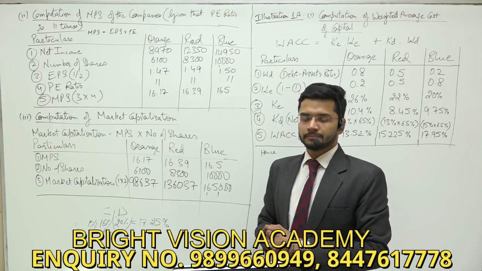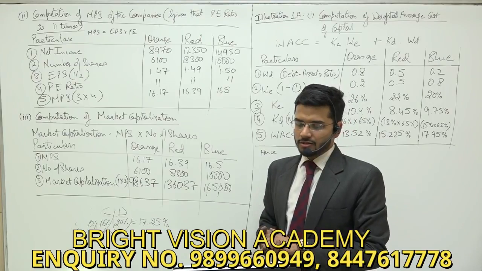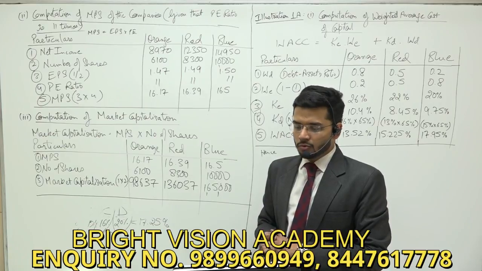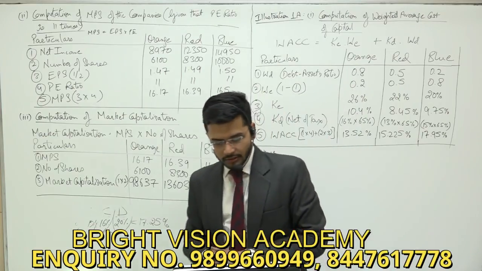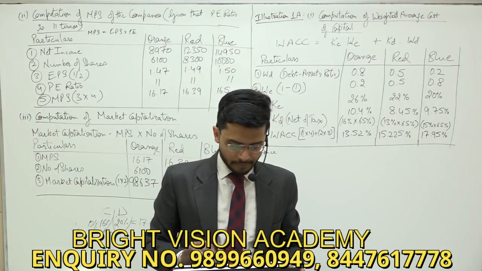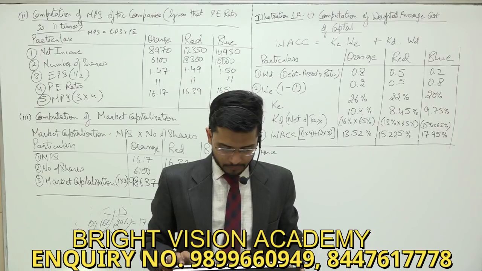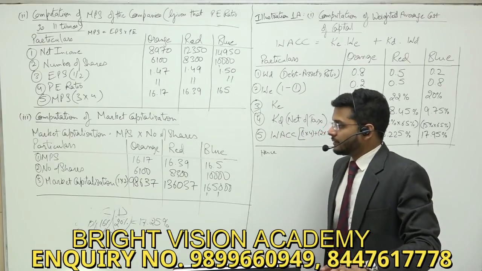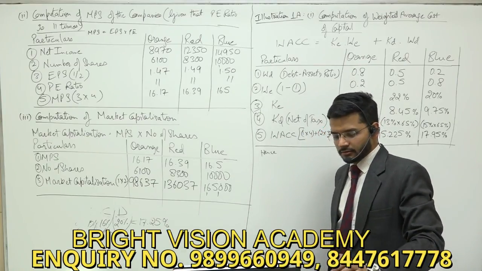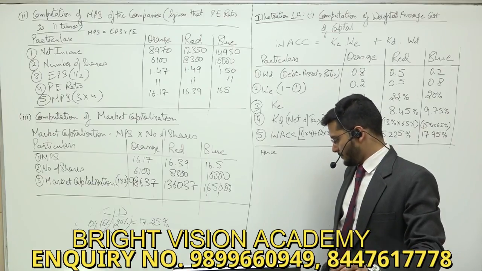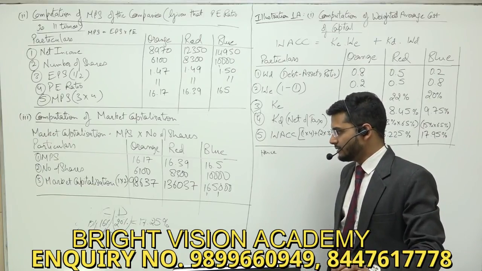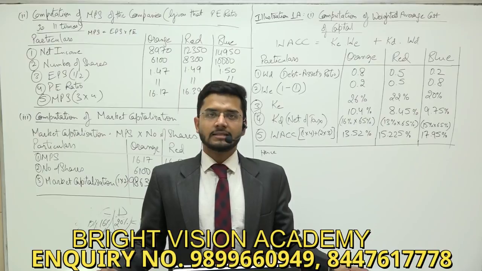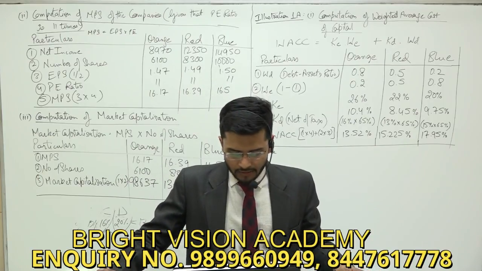Conclusion is, hence the market capitalization of orange, red and blue is computed as rupees 98,637, 1,36,037 and 1,65,000 respectively.